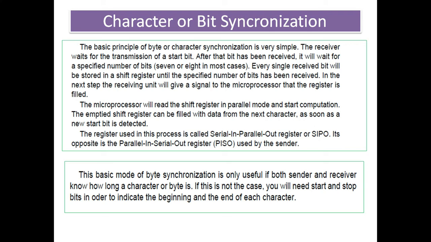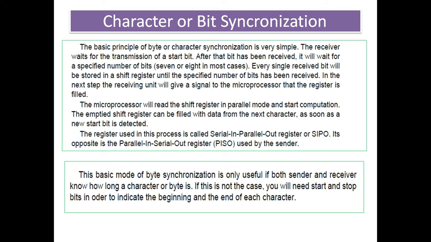In the next step, the receiving unit will give a signal to the microprocessor. Once the data has been received, the microprocessor is informed that the register is filled. Then the microprocessor will read the shift register in parallel mode and start computation. The shift register can then be filled with the data from the next character as soon as a new start bit is detected.